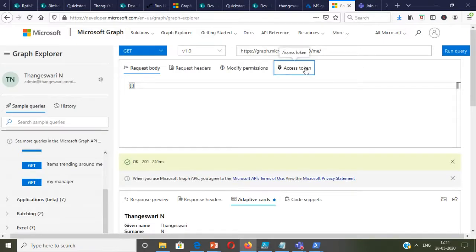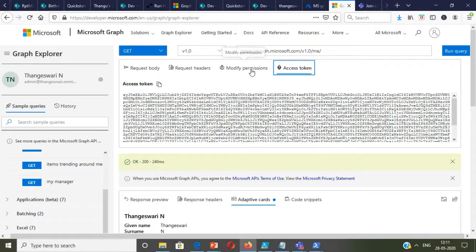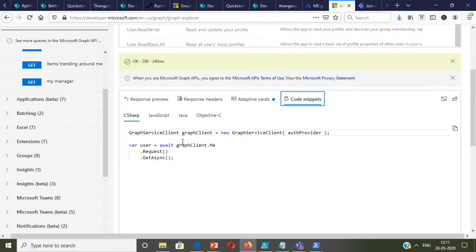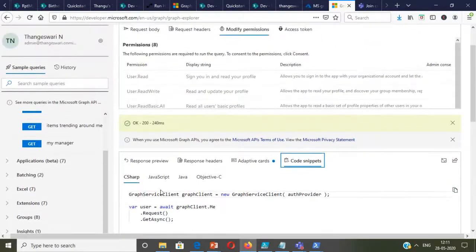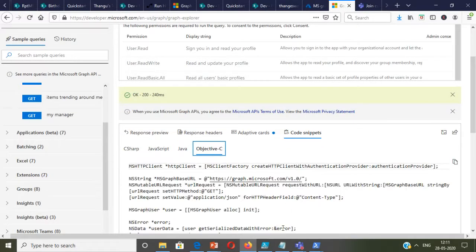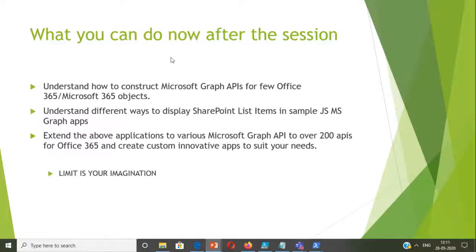And if you're a coder, you can get the access token from here. These are new features. And if you're a coder, you have the code snippet, so this is evolving. Just copy and paste the code from here, and you're good to go. So Graph Explorer should be more than enough. If you can just open Graph Explorer and get a result, that should be more than enough.